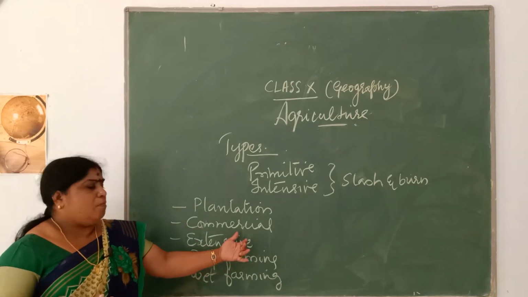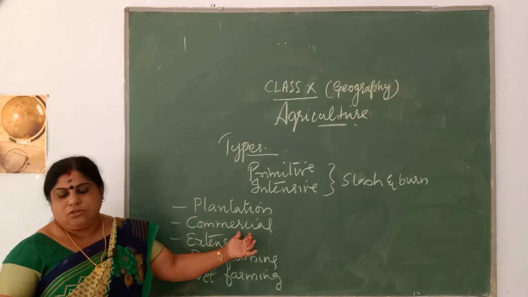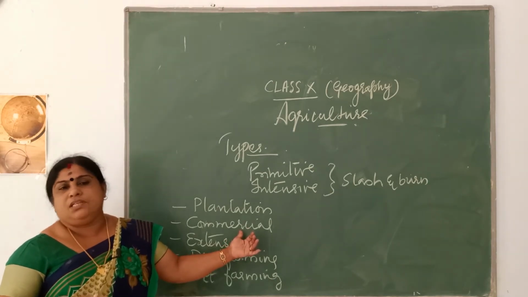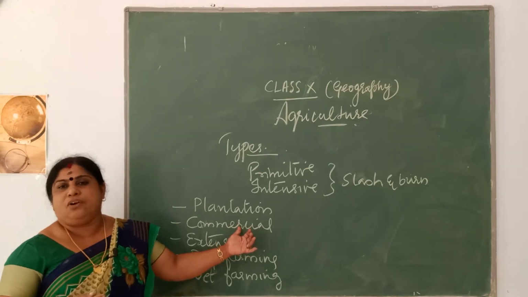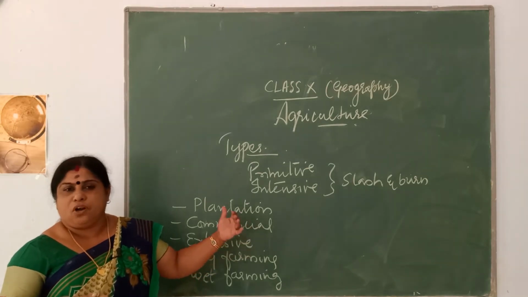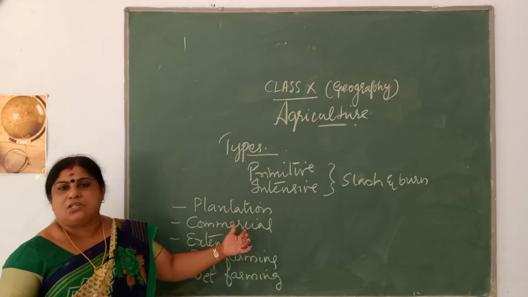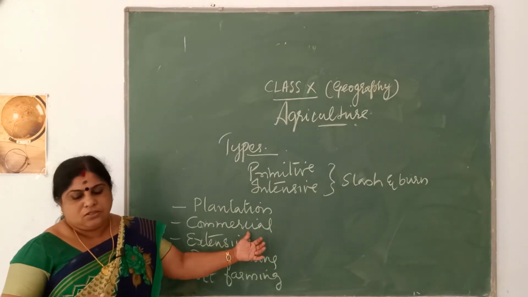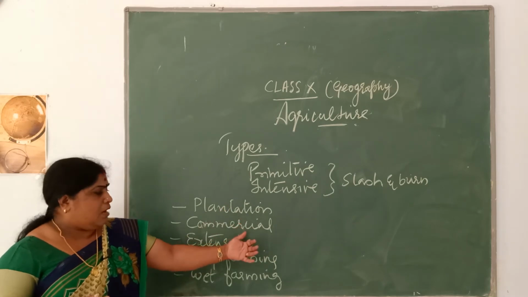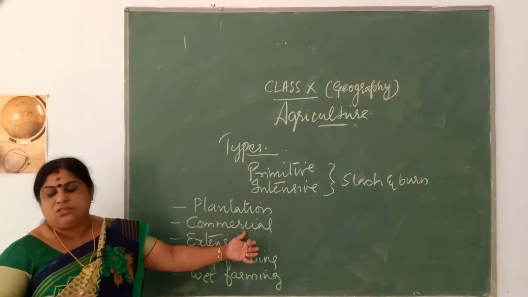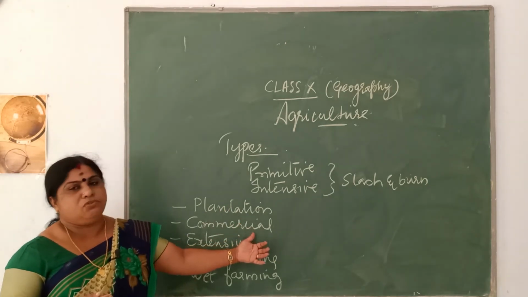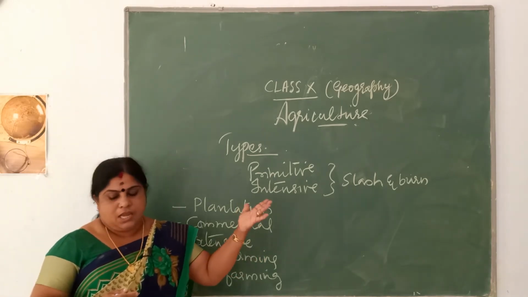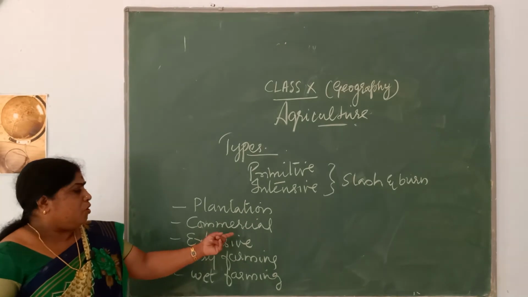Now next is commercial agriculture. It is a type of farming which is done on a large scale, which is being grown mainly for earning money. So if crops are being cultivated for cash or for money, you call it commercial agriculture. It can be of any pattern of agriculture. Main examples for commercial agriculture include wheat, cotton, sugarcane, etc. So all this comes under commercial farming.